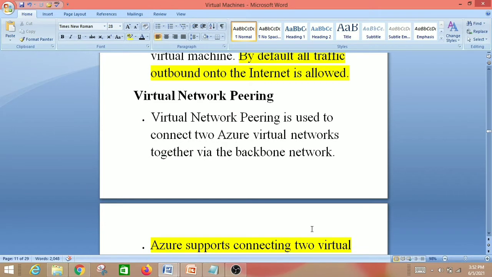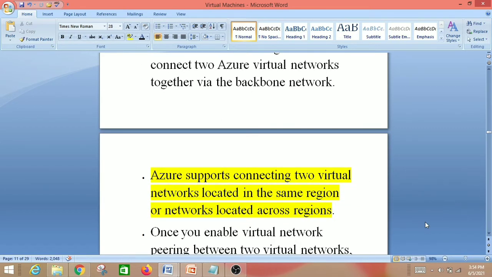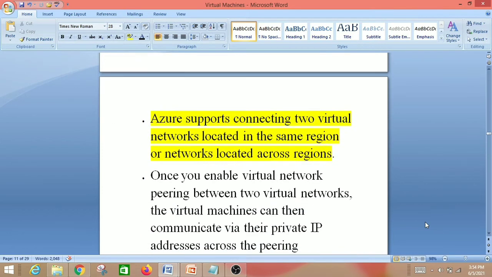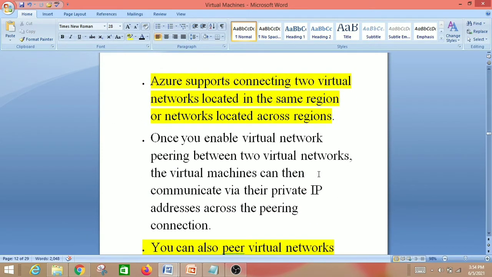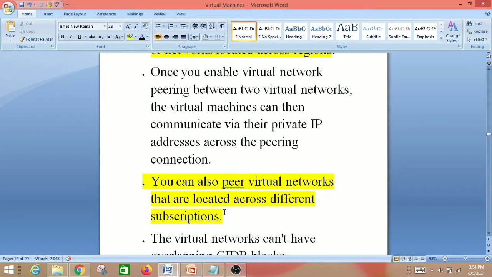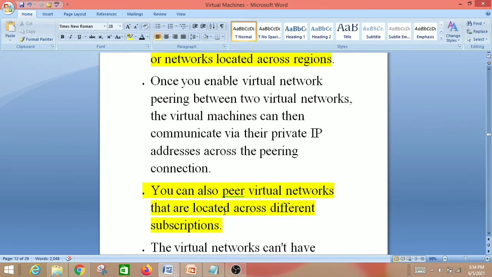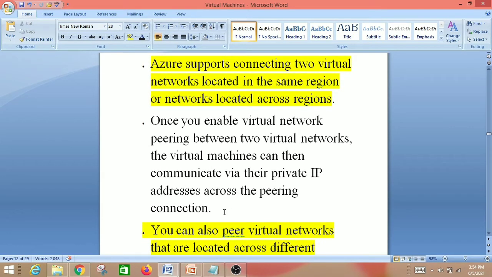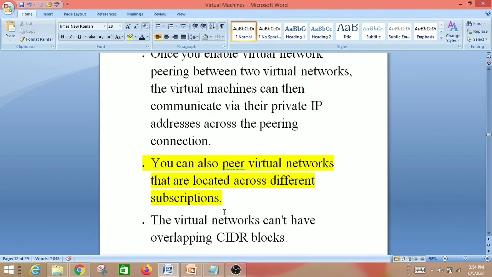And the next one is virtual network peering. Virtual network peering is used to connect two Azure virtual networks together via the backbone network. Azure supports connecting two virtual networks located in the same region or networks located across regions. Once you enable virtual network peering between two virtual networks, the virtual machines can then communicate via their private IP address across the peering connection. You can also peer virtual networks that are located across different subscriptions. So it's a connection between two networks located in the same region, and we can connect across different subscriptions as well.